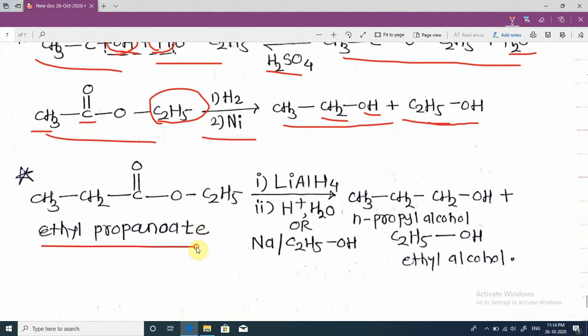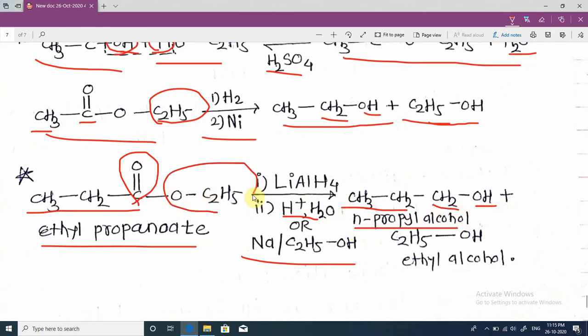This is ethyl propionate, an ester. When it reacts with lithium aluminum hydride in the presence of H+ or with sodium in ethyl alcohol, see, this CH3CH2CH2 and this carbonyl group is converted into a CH2 group, and the alcohol n-propyl alcohol is formed, and this C2H5OH, ethyl alcohol, is also formed.